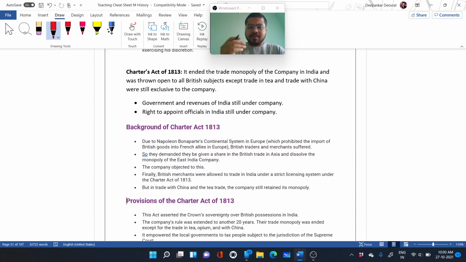The main two things that were kept under the company in the Charter Act of 1813 were the government and the revenues of India: the revenues, taxes, and collection from the peasants, and the right to appoint officials to work in India. After that, the civil service will come, where British officers will be hired through a written exam.